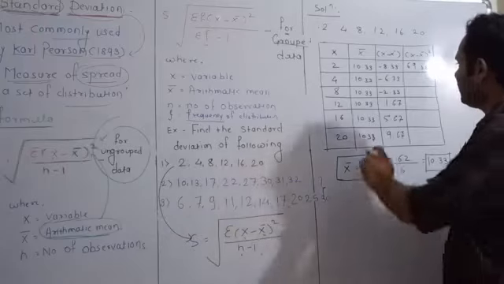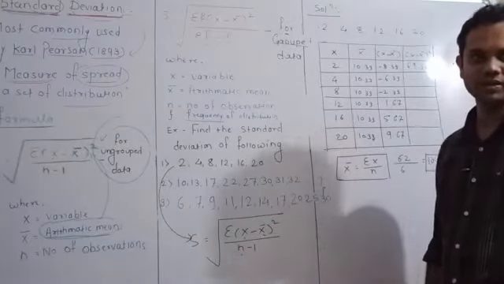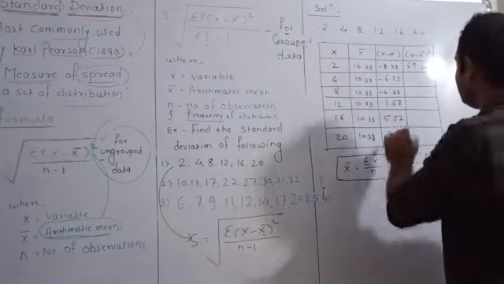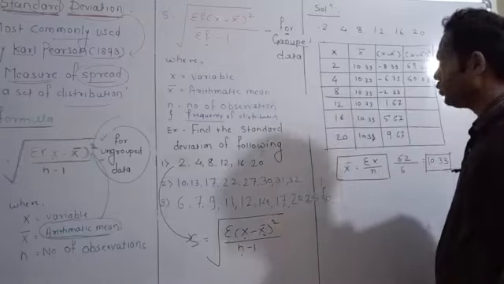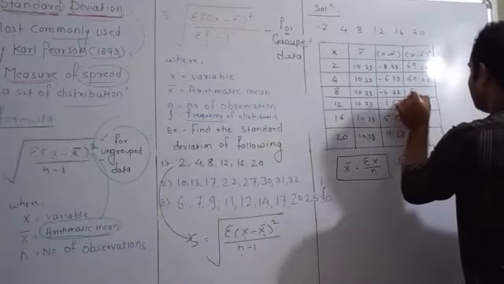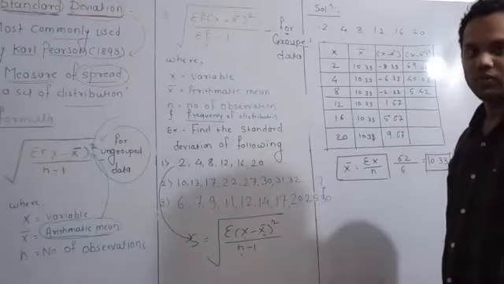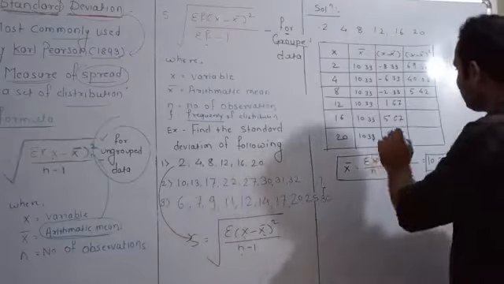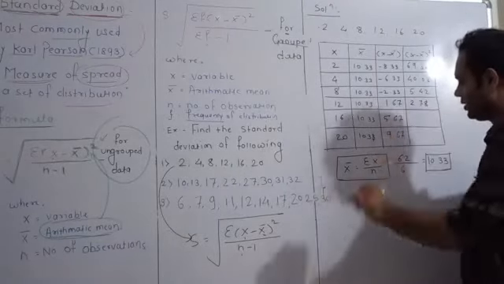Second, 6.33 into 6.33 becomes 40.06. Then 2.33 into 2.33 is 5.42. Then 1.67 into 1.67 is 2.78.